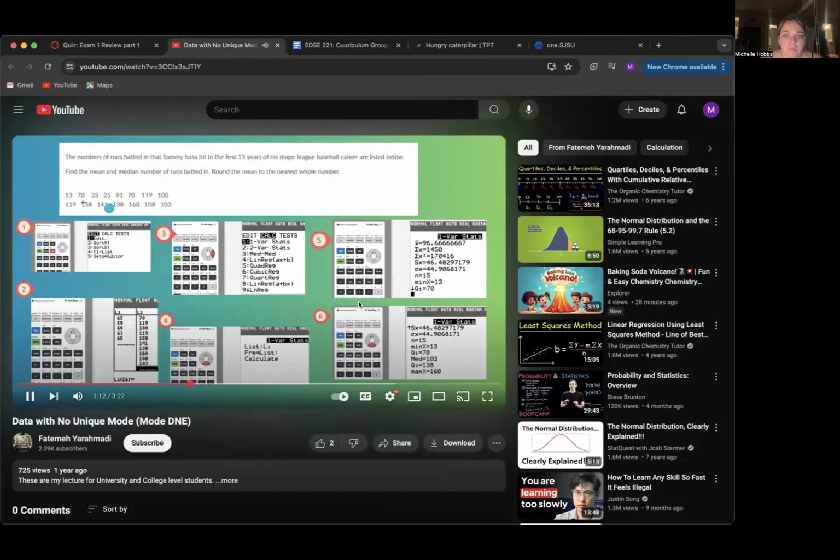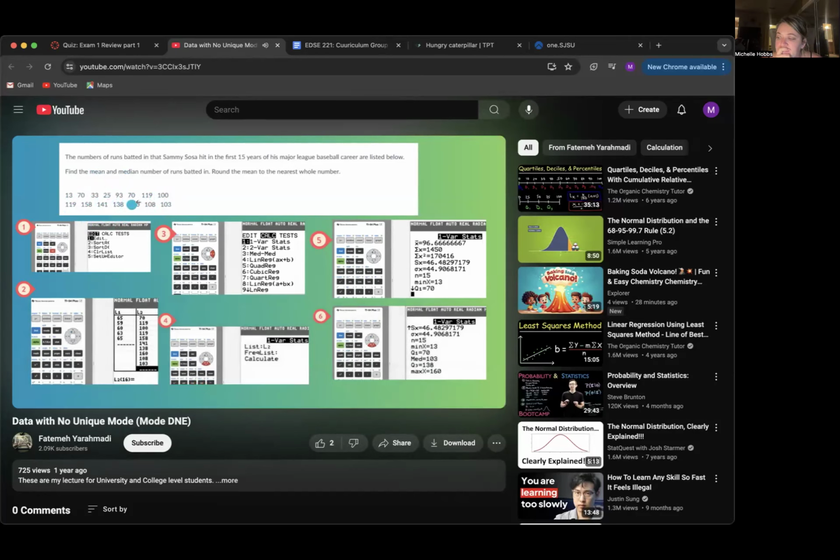Well, what is the mode here? What's the single number with repeated frequency? Here you have 13, no repeated frequency. 70 is repeated twice. 33, no. 25, no. 93 is only repeated once.